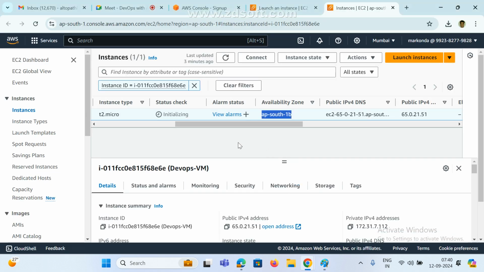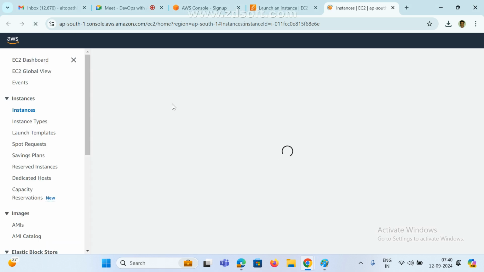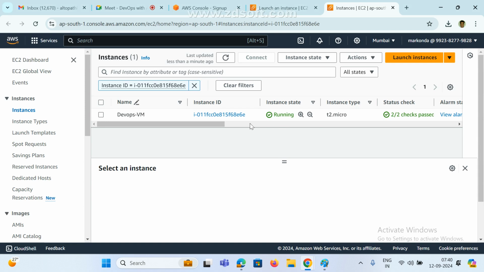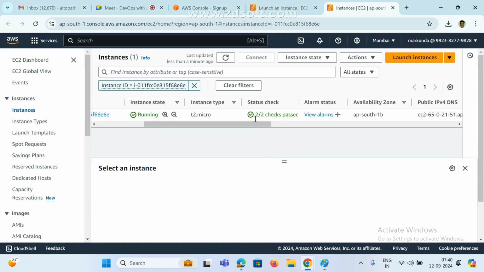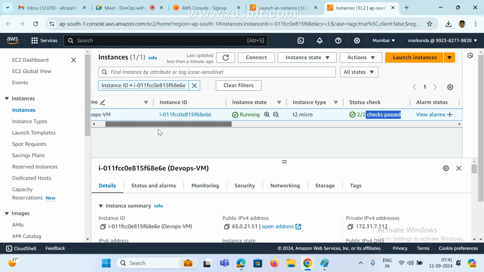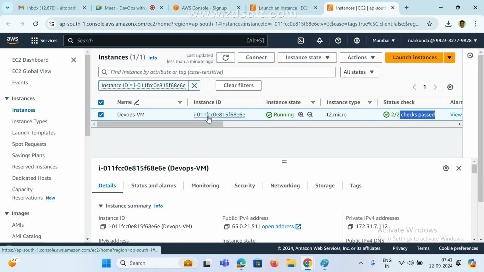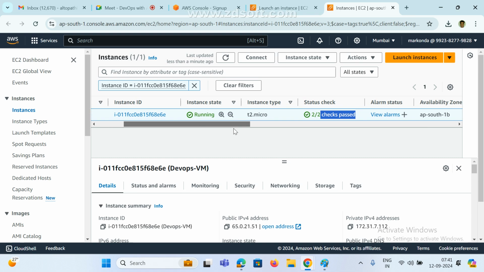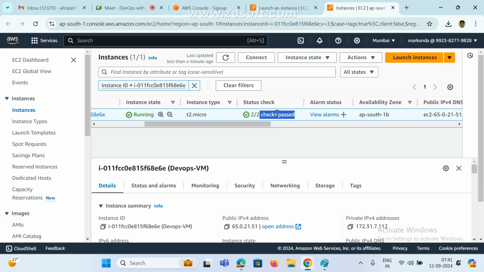That's it. Now just refresh it. We can see here, running. Now see here, status check, 2 by 2 checks passed. What does this mean? All your hardware and software components are running perfectly. So one is hardware devices. Just now I created one VM machine, a Linux VM machine in the AWS cloud. If you want to create any machine, these are the two components it checks: hardware components and software components.